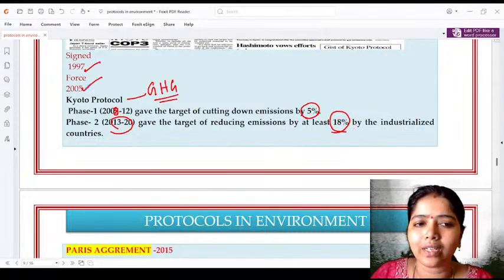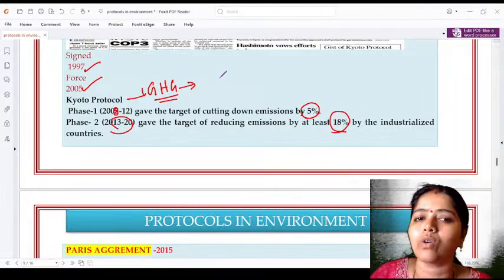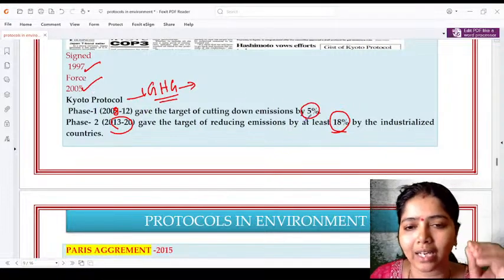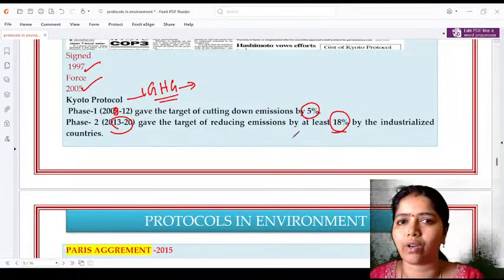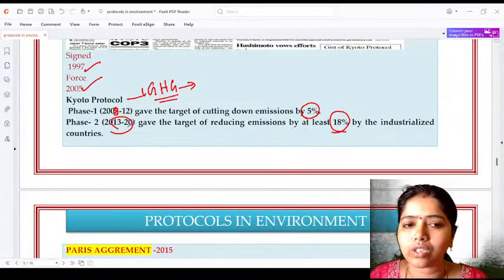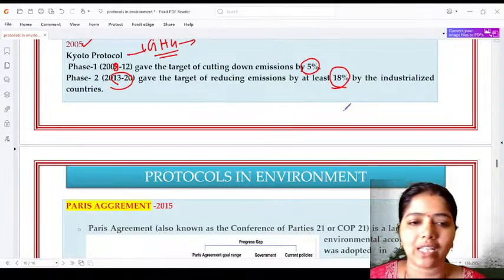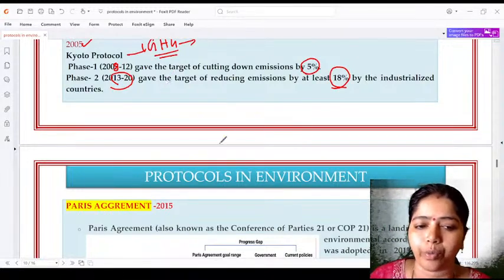The year when it was signed, when it came into force, and for what greenhouse gases, we have already noted what all the greenhouse gases are. In phase one, they targeted to reduce emissions of greenhouse gases by 5%. And in 2013 to 2020, they targeted to reduce 18% of the greenhouse gases. This is all about the Kyoto Protocol.